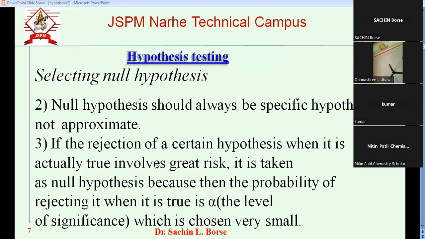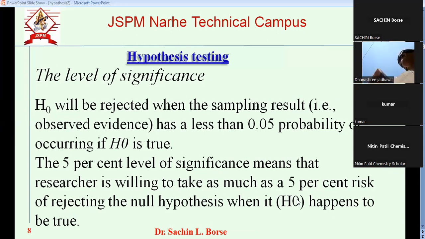If rejection of a certain hypothesis involves great risk, then we have to select that as the null hypothesis. And we have to minimize the probability of rejection by minimizing what is called the significance level, by selecting a low significance level. So in this way, we need to take care while selecting the null hypothesis.